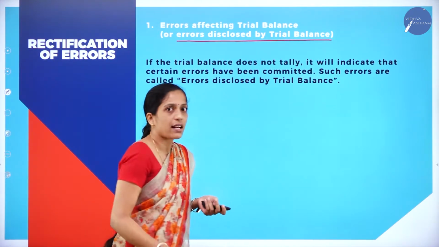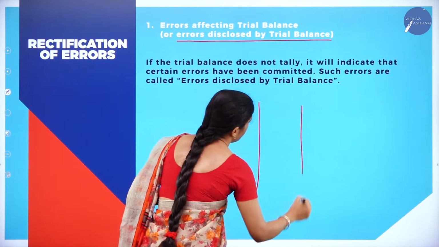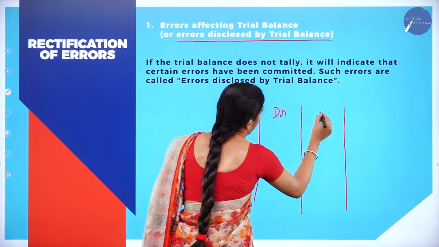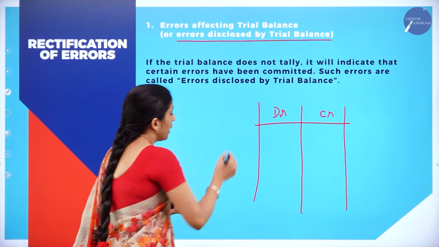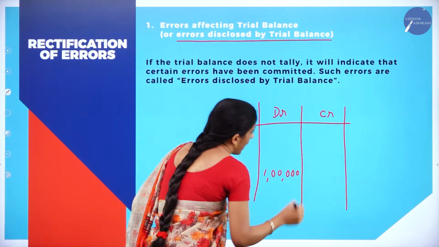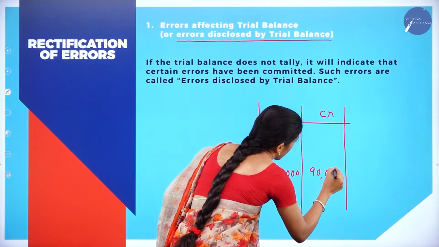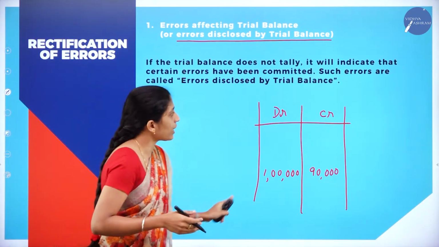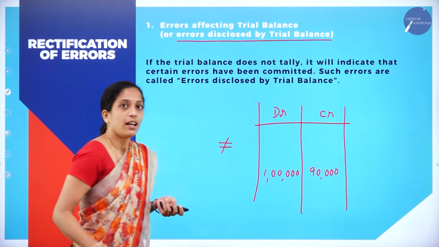Now what is this errors disclosed by trial balance? You will prepare trial balance. Here you will write all the debit balances, and here you will write all the credit balances. Now suppose the total of debit balance is 1 lakh and the total of credit balance is 90,000. So while preparing trial balance, you have come to know that the total of debit side is not equal to the total of credit side, right?